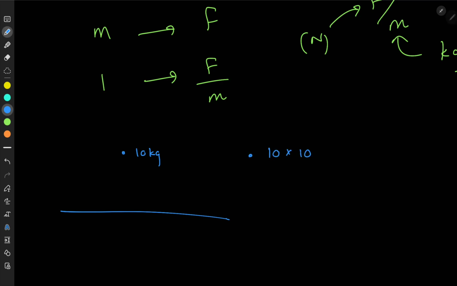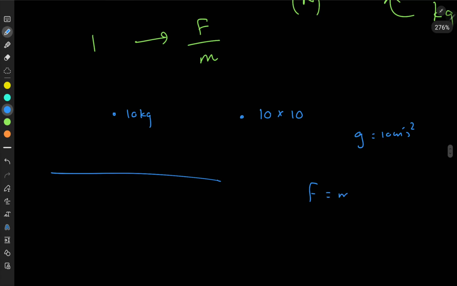10 into 10. If it's the Earth, you just take the gravity roughly to be 10 m s^-2. So you see, F equals ma. I can apply that downwards towards this mass, right? So if we consider the mass of 10 kg, and I apply F equals ma to 10 kg,